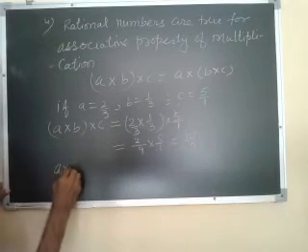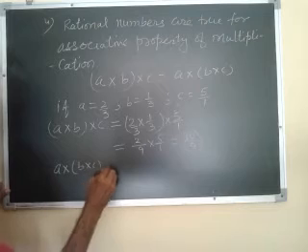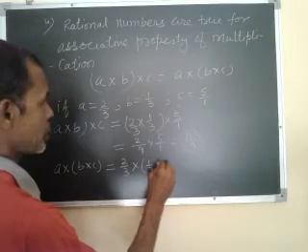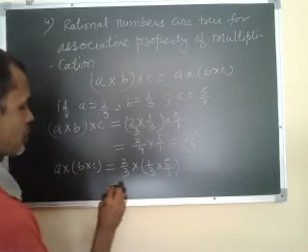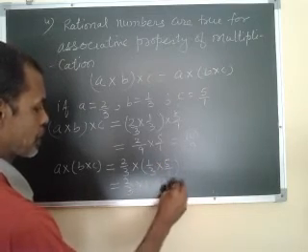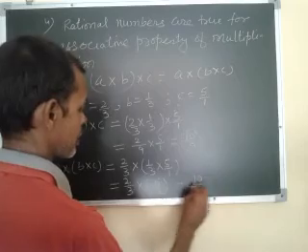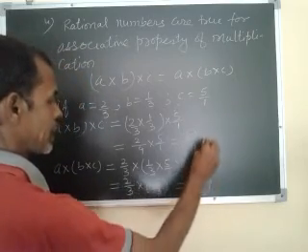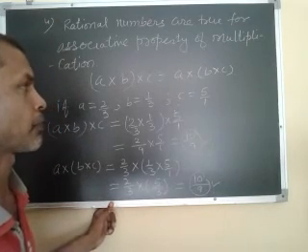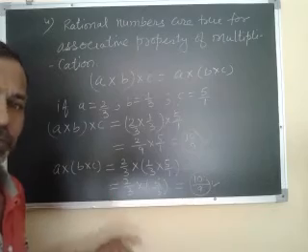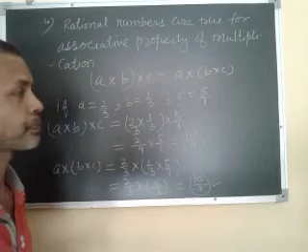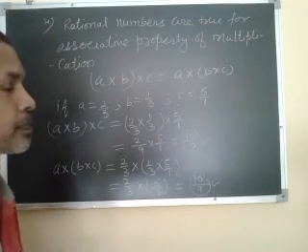Now A into B into C the other way. A is 2, and B into C is 1 by 3 into 5 by 1, which is 5 by 3. So 2 by 1 into 5 by 3, the answer is 10 by 3 into... the answer is 10 by 9. So again LHS is equal to RHS. So students, now you understand the definition of rational numbers and the properties of rational numbers. Okay. Goodbye.